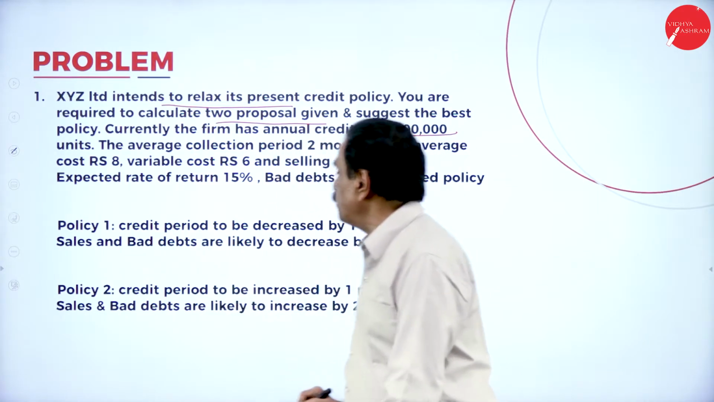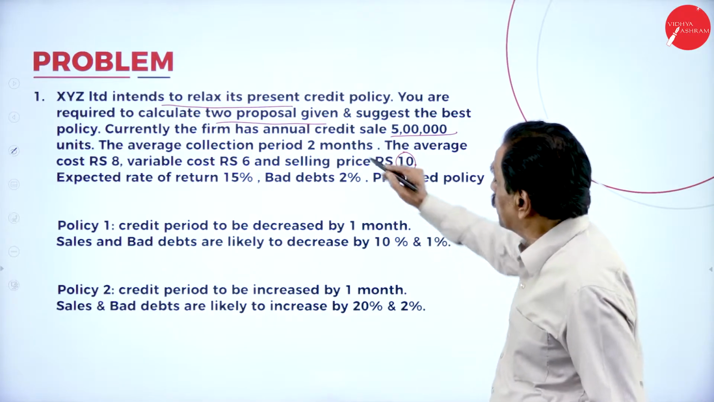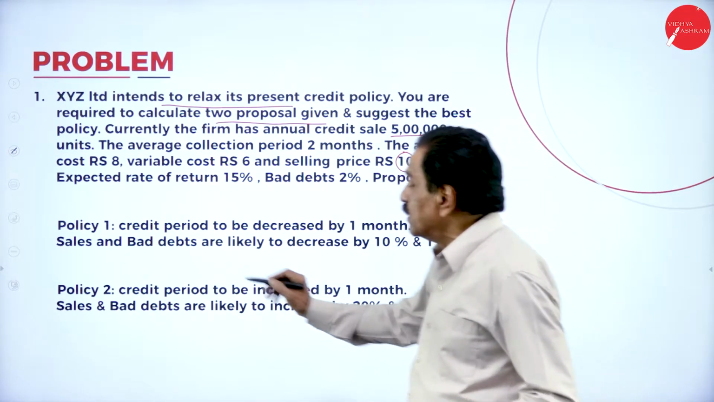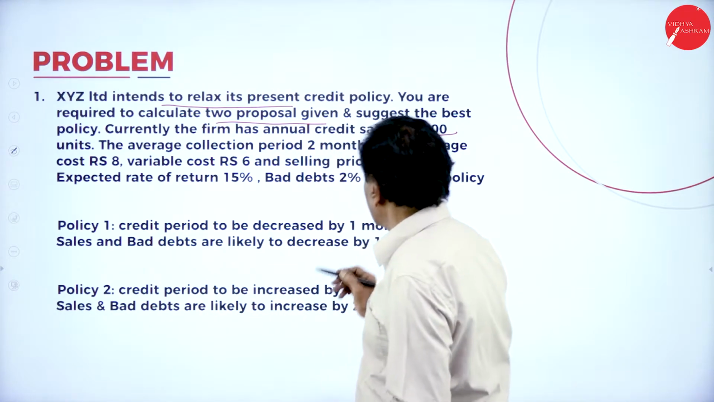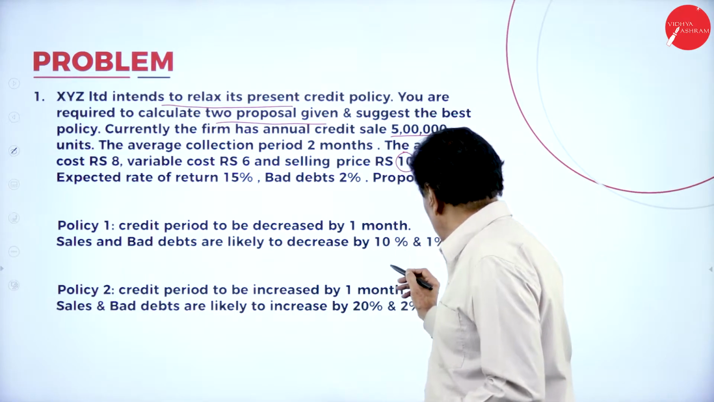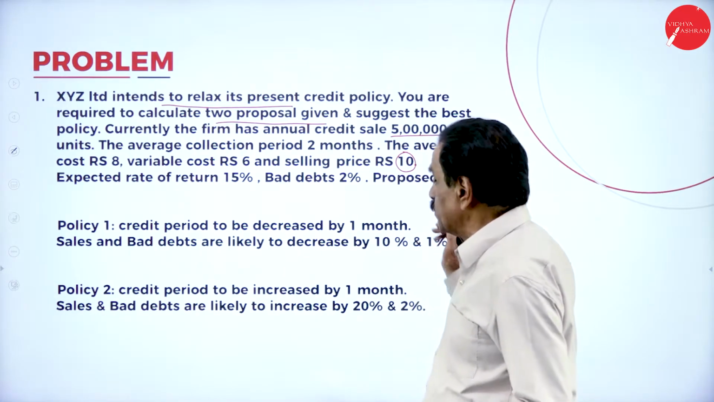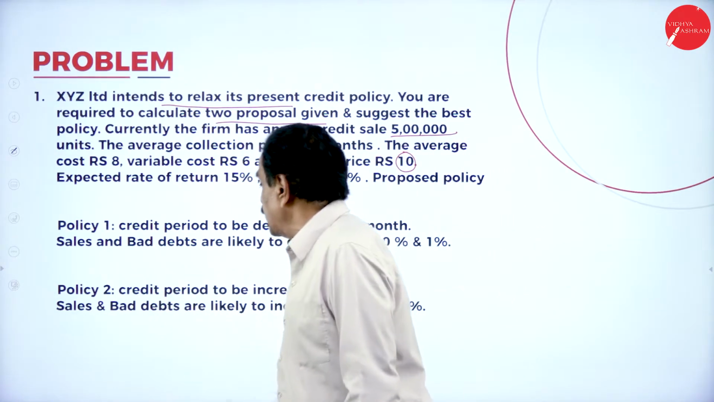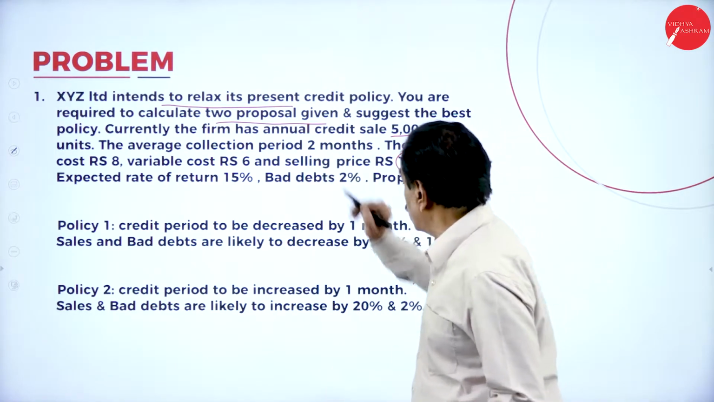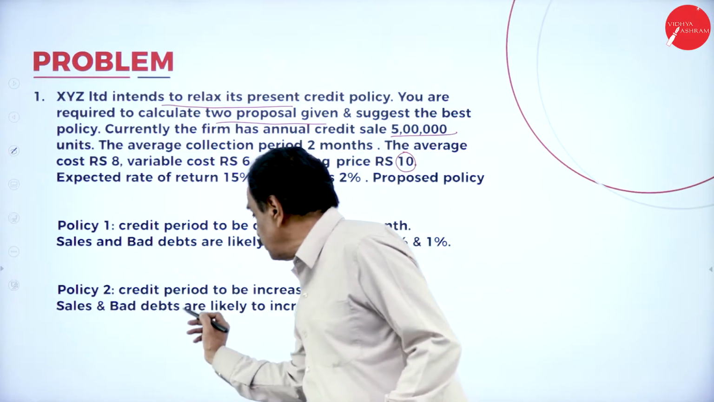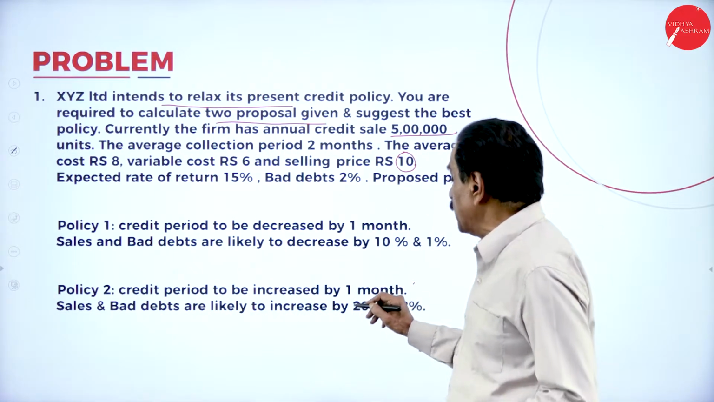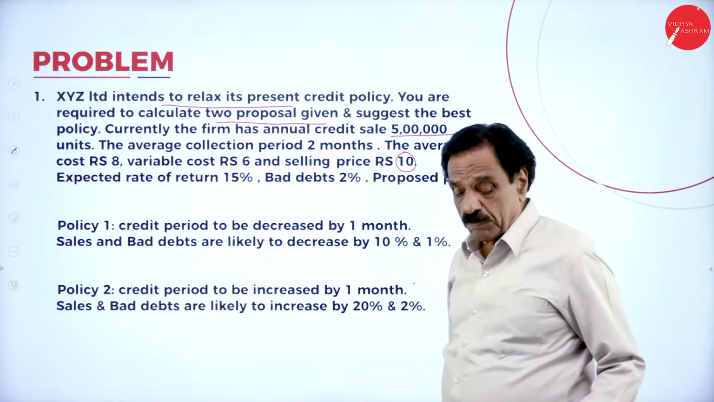Policy 1, credit period to be decreased by 1 month. Presently we have 2 months, decreased by 1 month means 1 month, that's all. Sales and bad debt are likely to decrease by 10%: sales decrease by 10%, bad debt decrease by 1%. Number 2, credit period to be increased by 1 month. What's the present credit period? 2, it becomes 3 months. Sales and bad debts are likely to be increased by 20% and 2%.